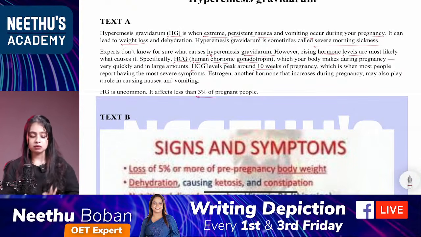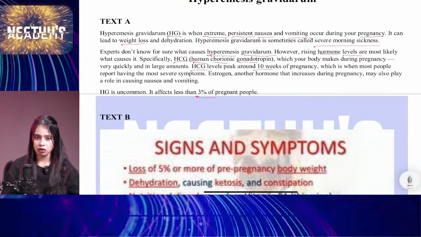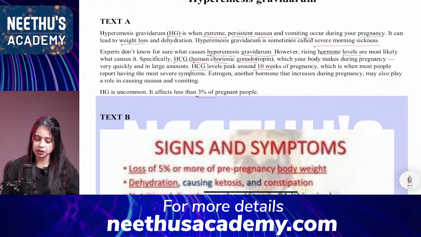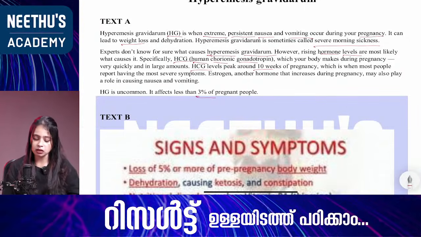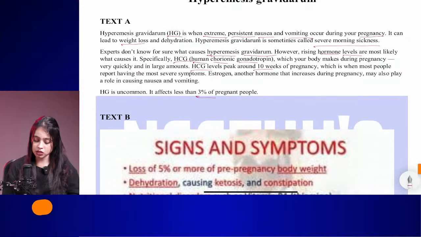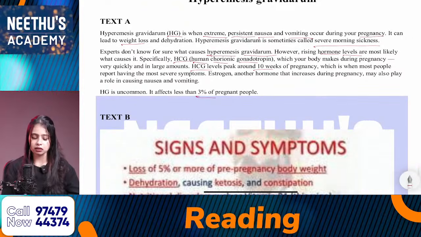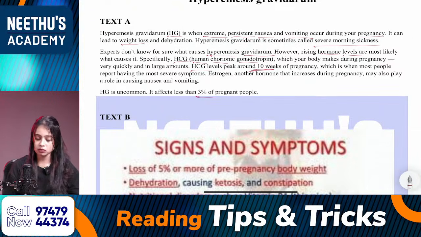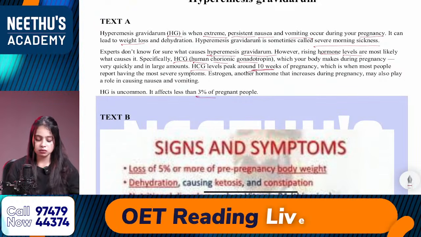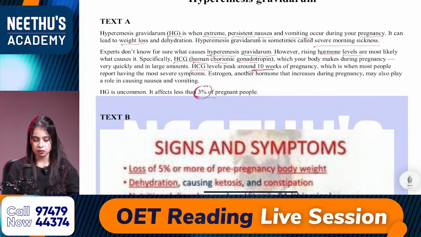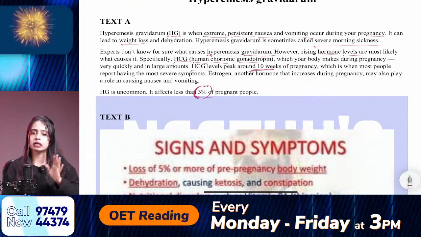Okay, then all the numbers. So what are the numbers mentioned here? In the first line there is no number, second sentence there is no number, third, no, fourth there is no, but in the next line there is a number 10. Okay, 10. And what about any other numbers? 3%. Okay, so that's all about marking the numbers.